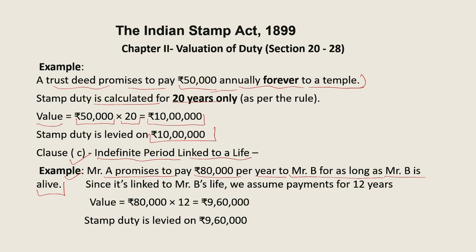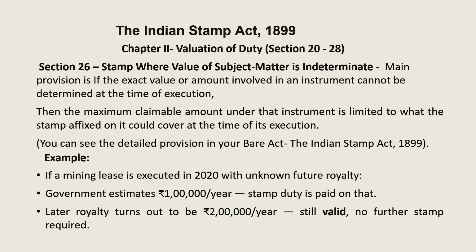Now since it is connected with the lifetime of Mr. B, we assume the payment for 12 years, and that value of 80,000 will be multiplied by 12. It will become 9,60,000, and then the stamp duty is on 9,60,000 rupees only.